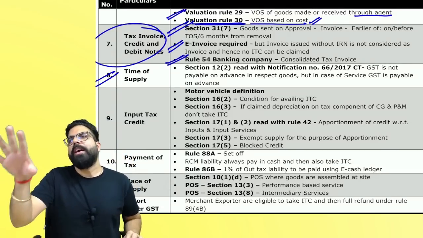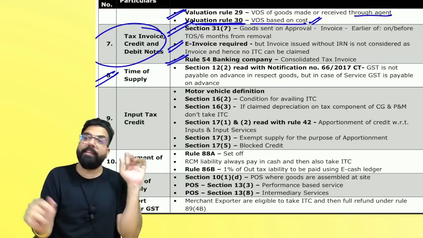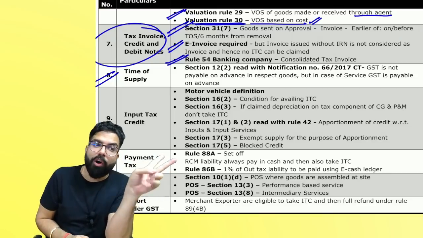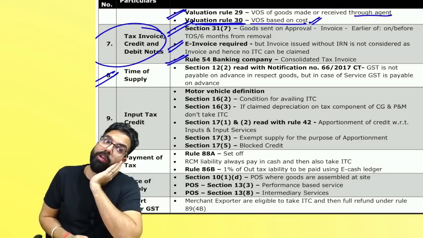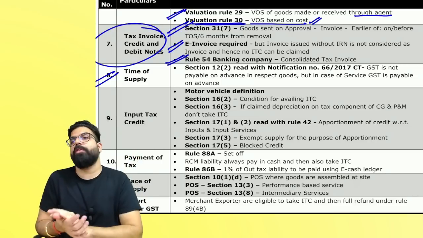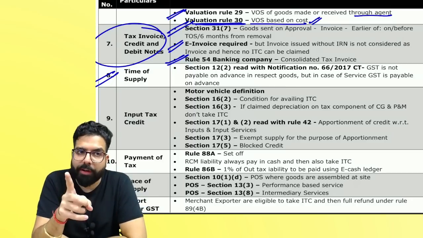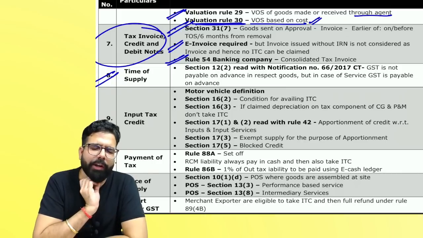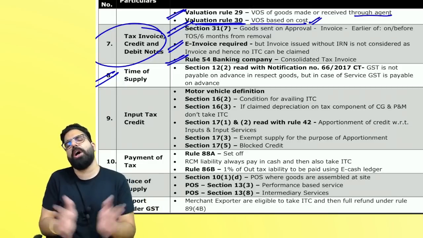On time of supply, please be very careful about it. One point you have to see is that in case of goods, you don't have to pay any GST on advance. So if you are a supplier of goods and you have received some advance, don't pay any GST. Liability will not come. In case of goods, liability will come only on the date of invoice or the last date to issue the invoice as per section number 12.2, read with notification number 66/2017, which told us that in the case of advance, GST is not required to be paid in case of a supplier of goods, only under forward charge. The next is services, where reverse charge is applicable. In the case of services, if I am a supplier of service and I have received an advance, I am required to pay the GST on advance.